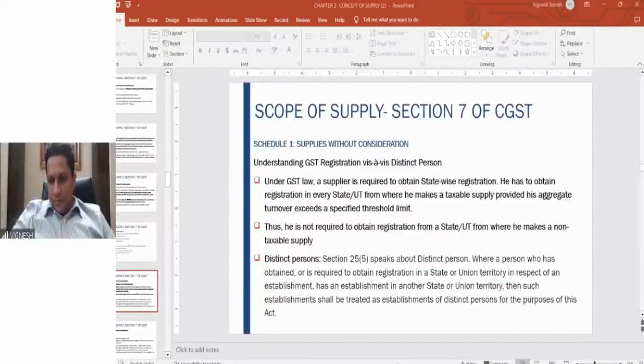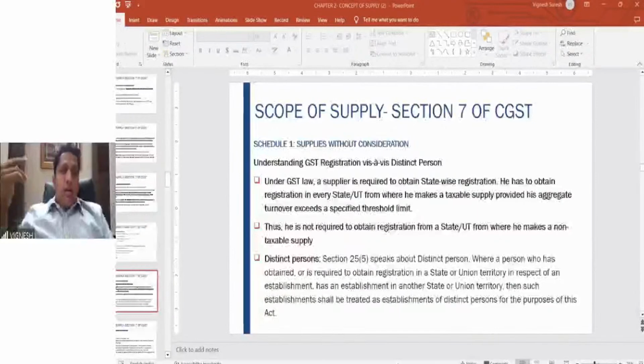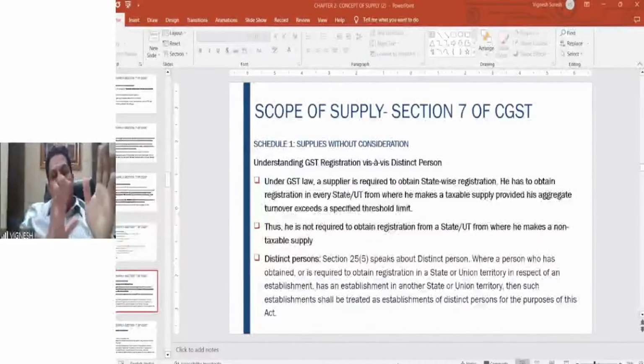Don't get confused. So, a transaction between two branches in one state, whether it is a distinct person or the same person. In case of two branches located in one state, the dealer has the option whether he wants to take two different registrations or one registration is enough for one state. In case he operates with only one registration, there is no question of distinct person, because the other branch does not have a GST registration. There is only one GST registration. But if you have two businesses in one state, you are taking two different registrations for these two different businesses. The law gives you that facility also. In that situation, these both will be distinct persons. I hope this point is clear.